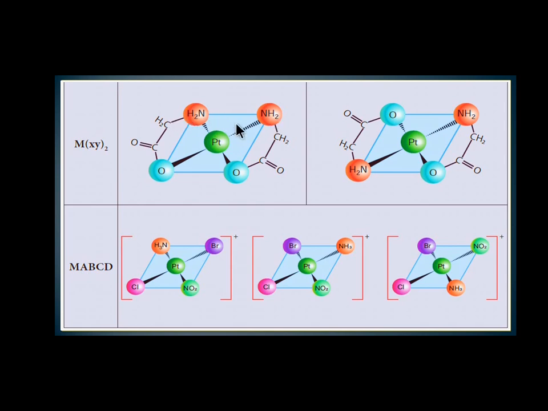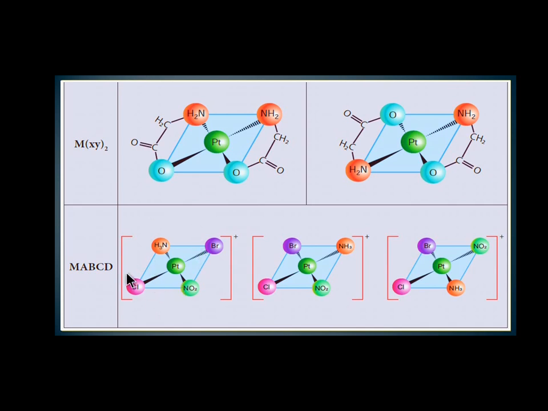Same groups are present in the same direction, that's why it is a cis isomer. But here we interchange one side, and we have a different isomer. This is represented as a trans isomer because the same groups are present in opposite directions. Now for another type, metal A, B, C, D. The metal is platinum, A is NH3, B is Br, C is NO2, D is Cl.